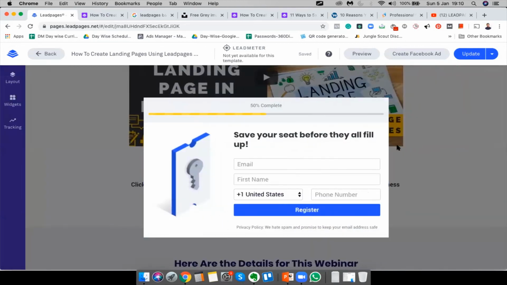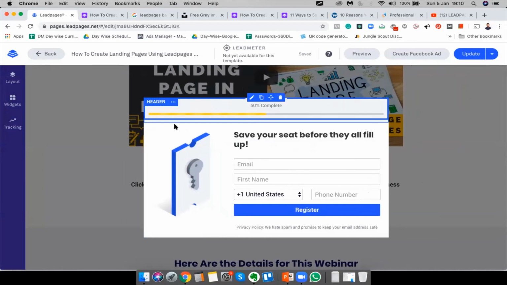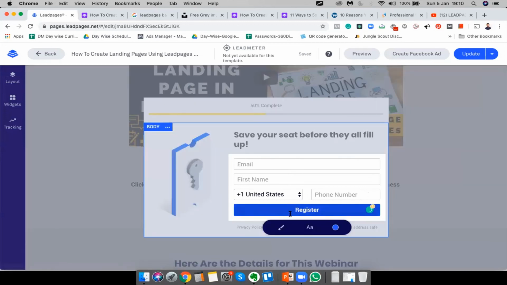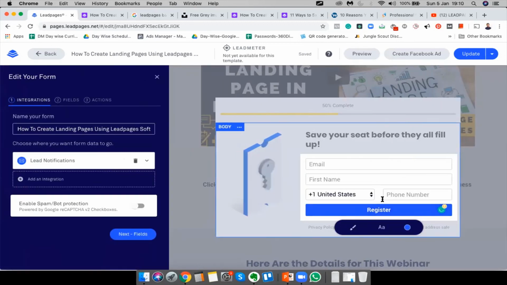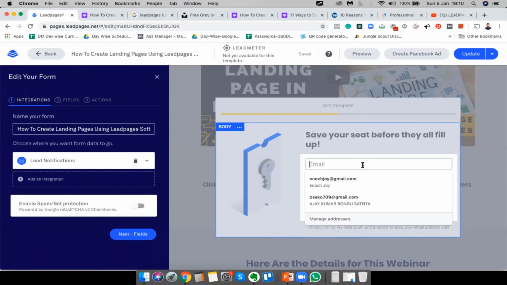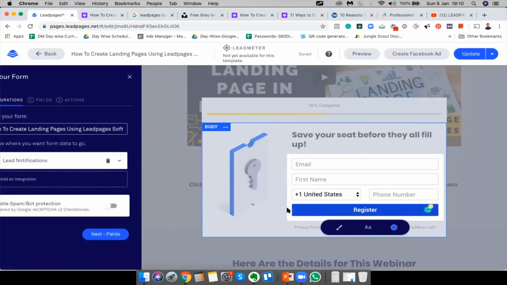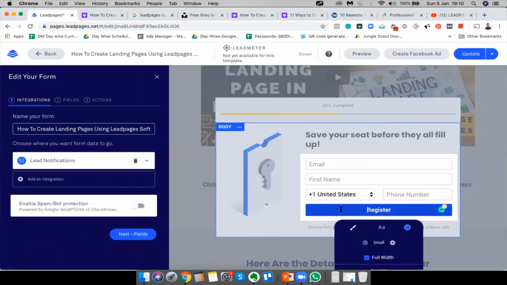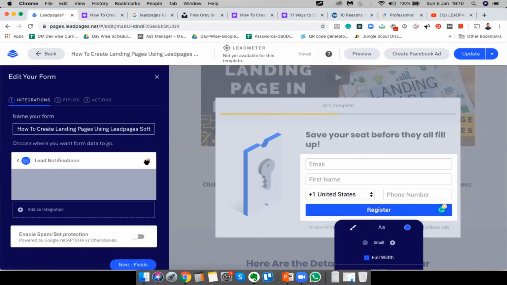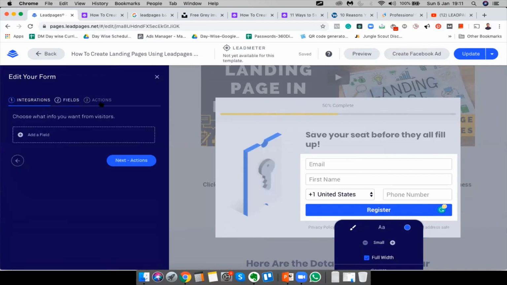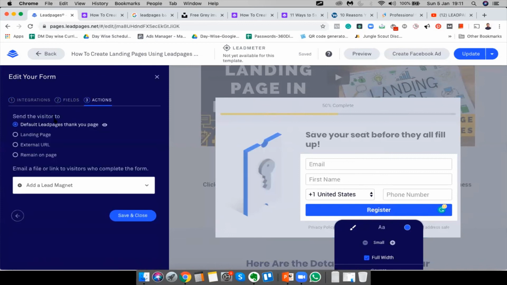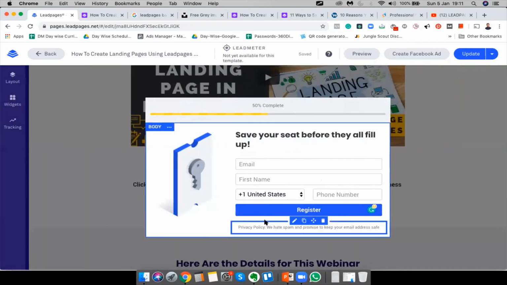Save and close. And let's see what happens if someone clicks on register here. Fields, action, default lead. All right, perfect. Save and close.